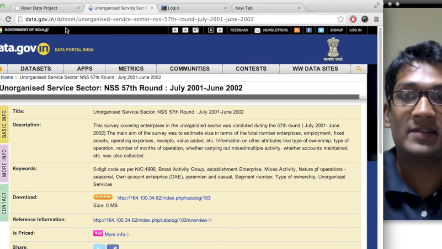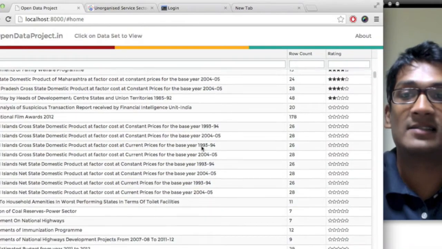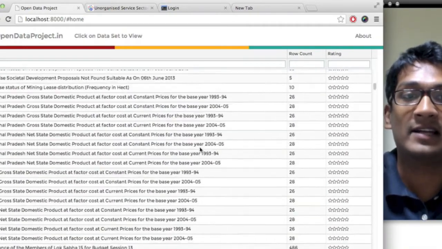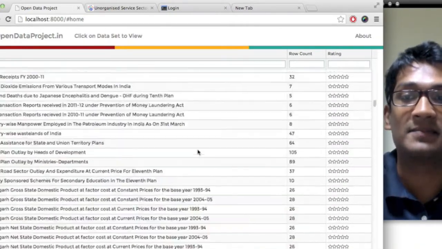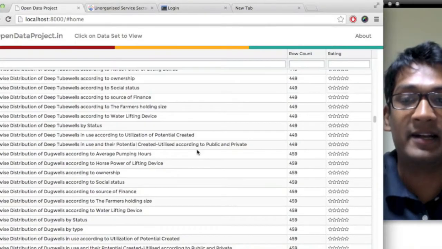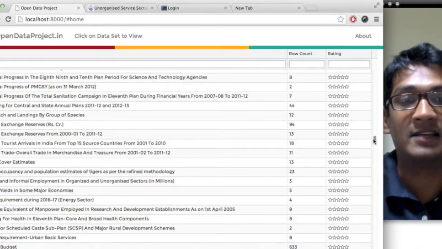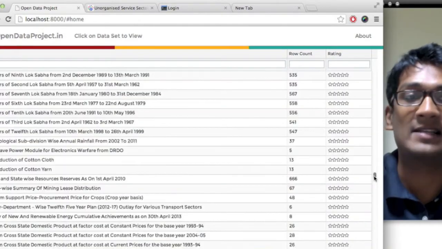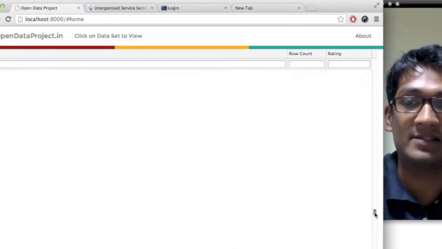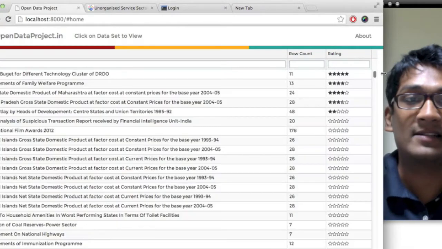So what we did is we downloaded all the data sets in one place, and we created a list of all the potential data sets that are there currently in data.gov.in. We only took data sets that are less than 300 KB and are either available as XML, Excel or CSV. So these are all the data sets you can quickly view.